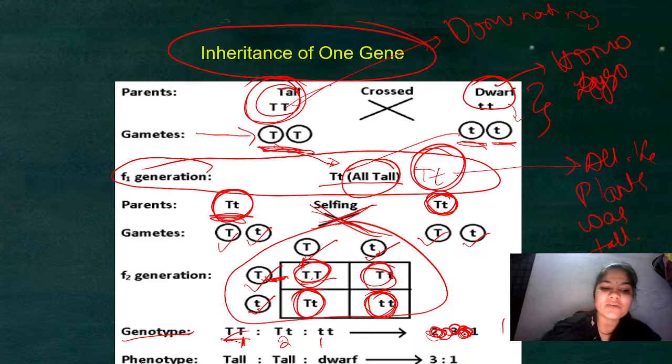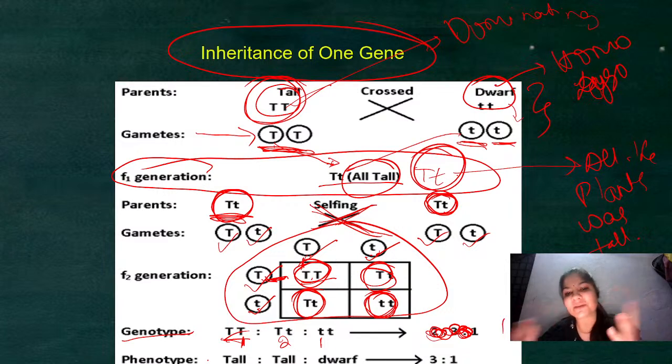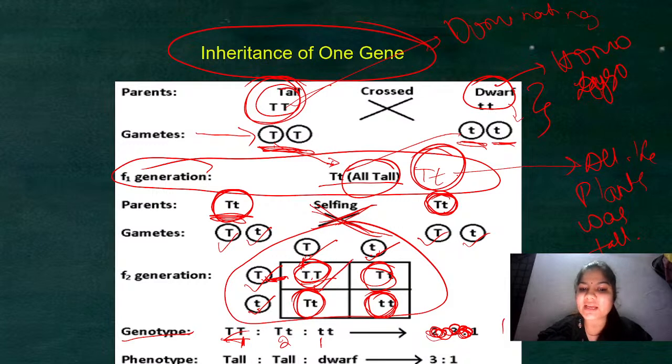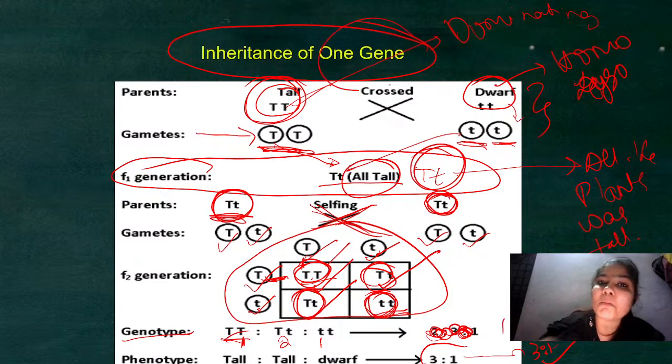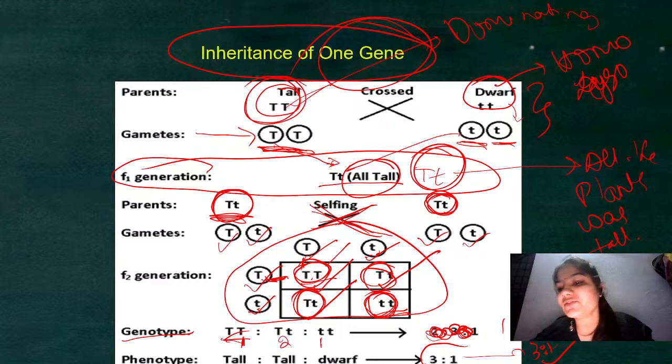Now phenotypically, meaning with the appearance, capital T capital T will be tall, capital T small t will be tall, capital T small t will be tall, and small t small t will be dwarf. So my ratio will be 3:1. This is my phenotypic ratio, and this is my genotypic ratio for monohybrid cross.